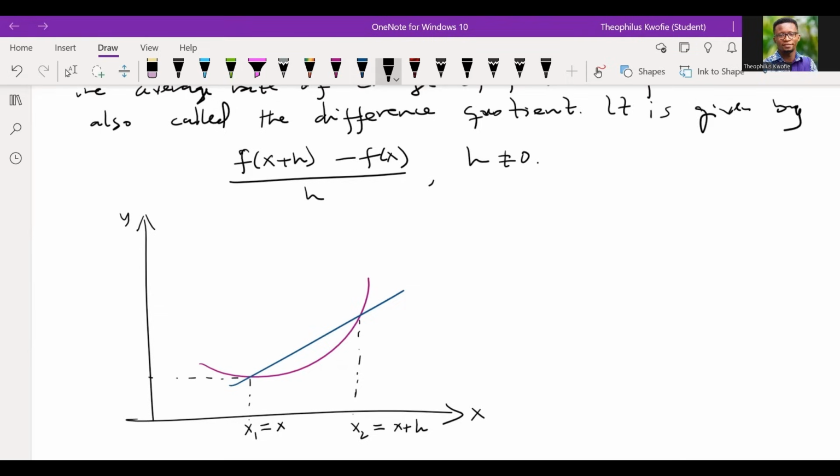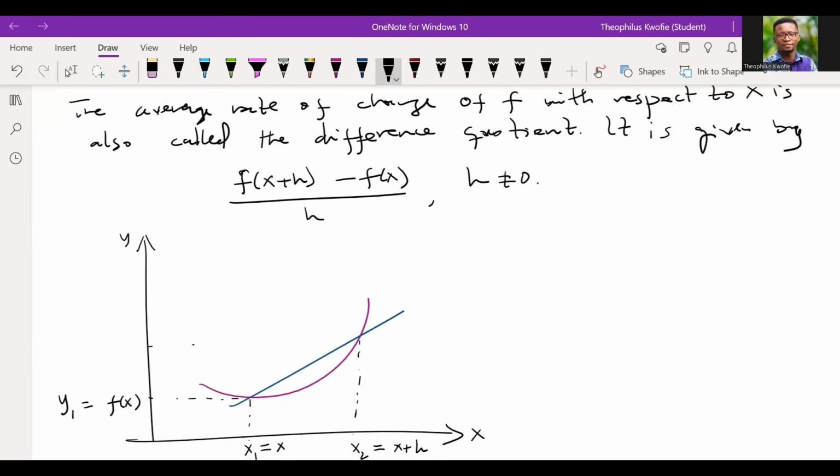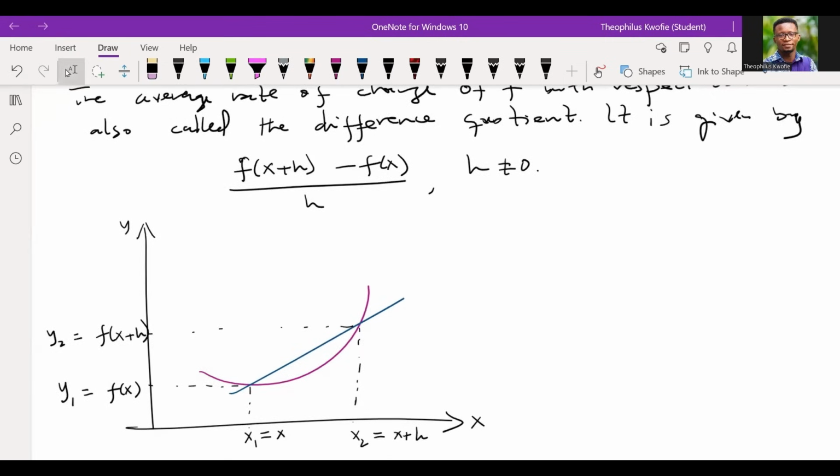Knowing the x, we can find its corresponding output value. Now, knowing your x2, we can find its corresponding output value. The output over here will be f of x plus h, because there has been a change in your x. So at this point we have x and f of x, and at this point we have x plus h, and the function value will be f of x plus h. I hope we all get it.